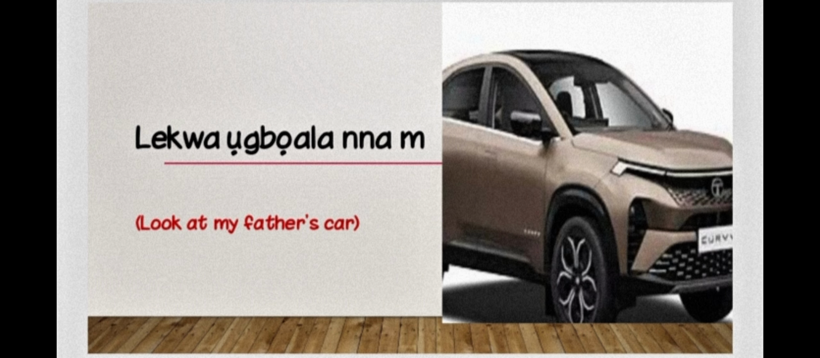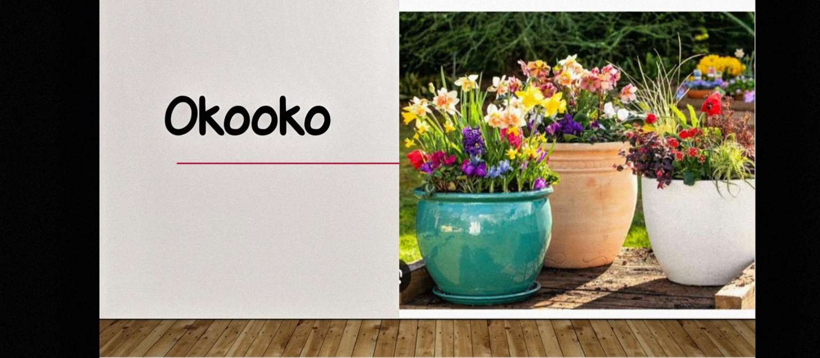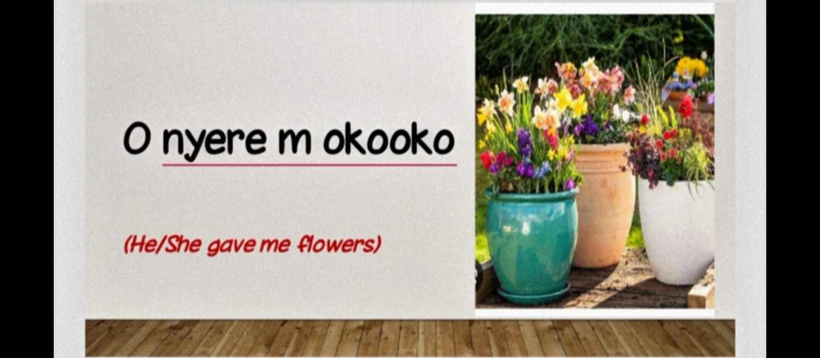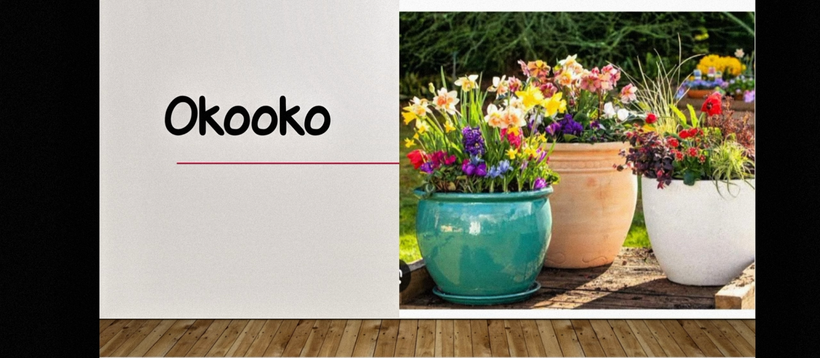Now the next one is okoko. Okoko means flowers. O nyere m okoko. He gave me a flower. So in Igbo language, we call flower okoko.